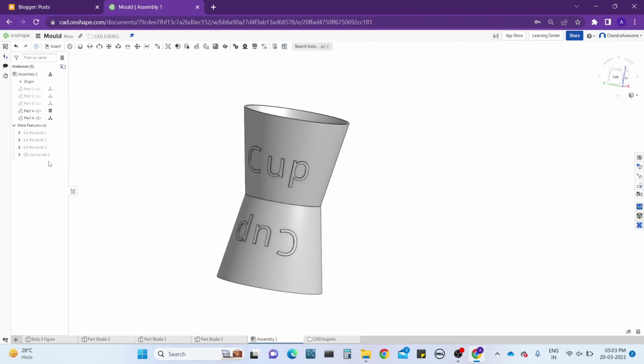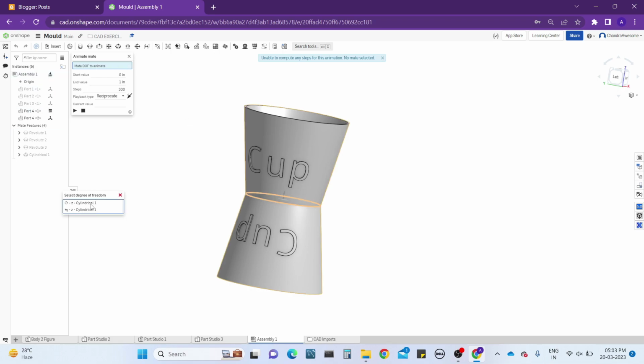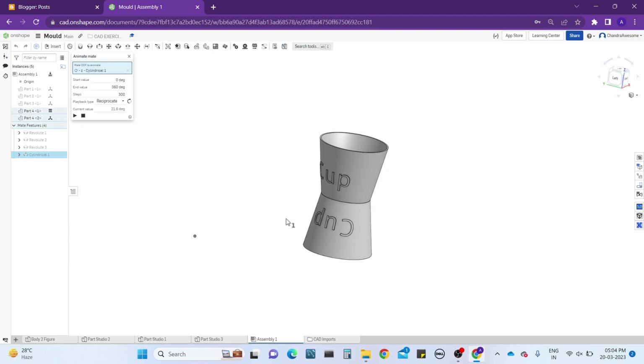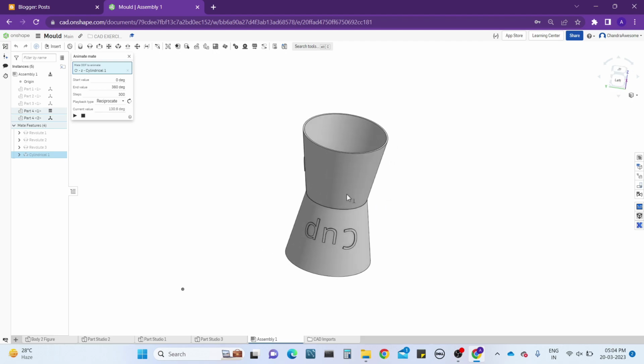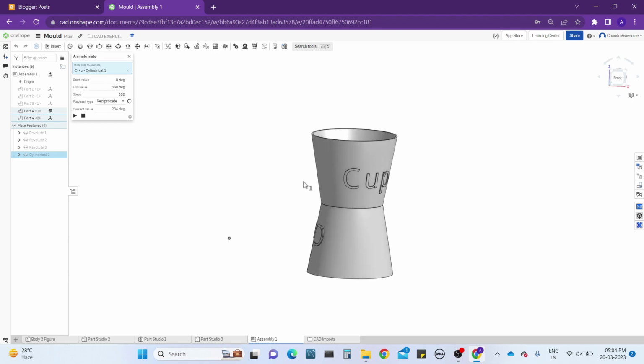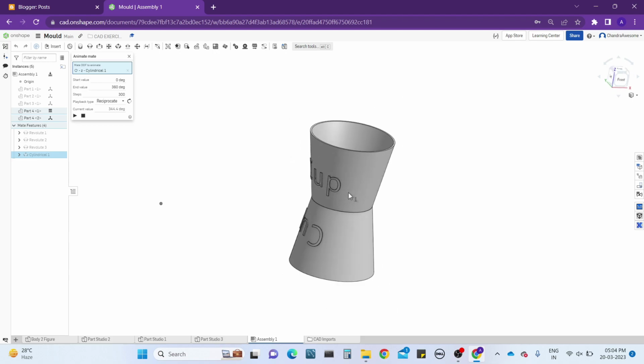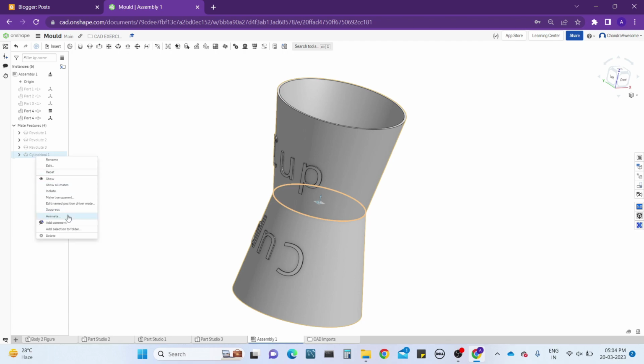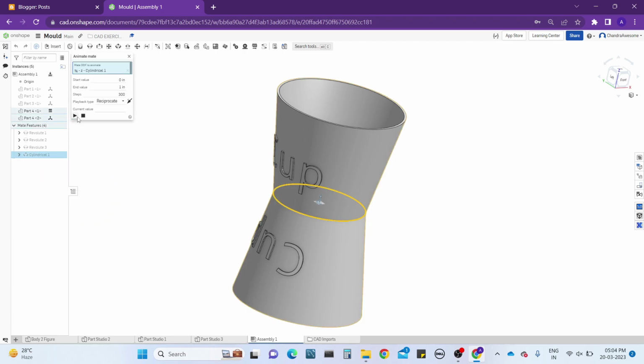Okay, let's perform the animation first, to see how it's actually working. My cylindrical mate is asking two tools. What is cylindrical? Translatory and rotatory, because as I said, cylinders have both. So I want to rotate this. I'm selecting the Z direction rotation and clicking on the play button. Now see, the cup is rotating on the other cup. Okay, if you don't want this and you want translatory, let's go to animate again, and it's showing translatory. Click on OK.